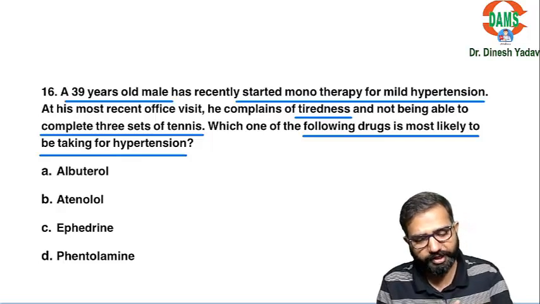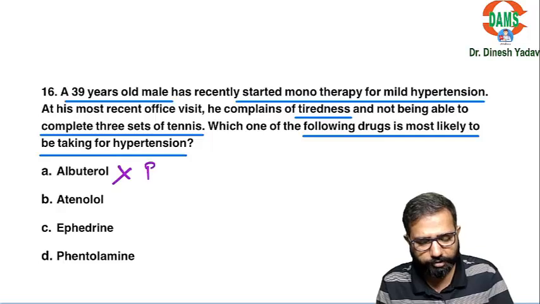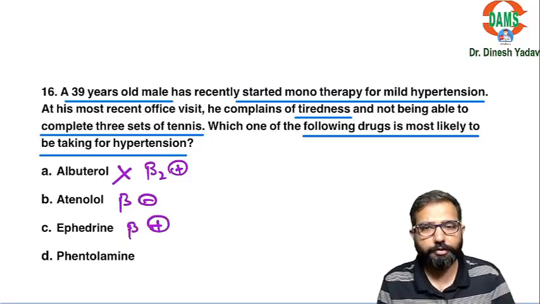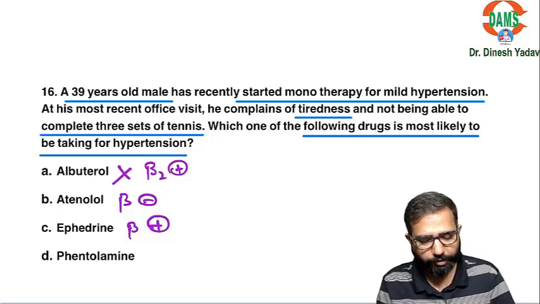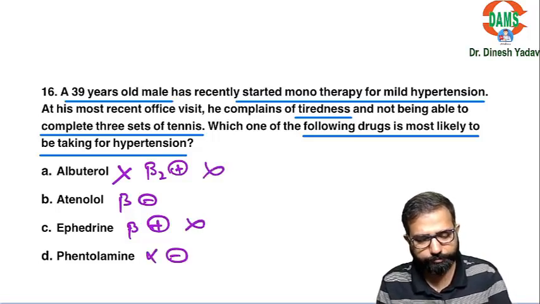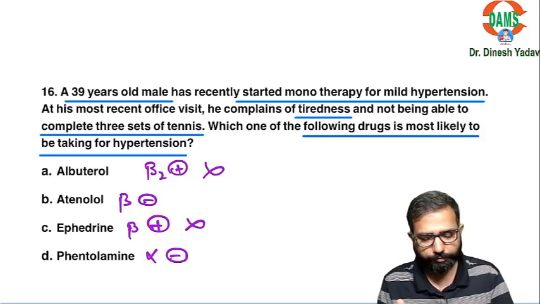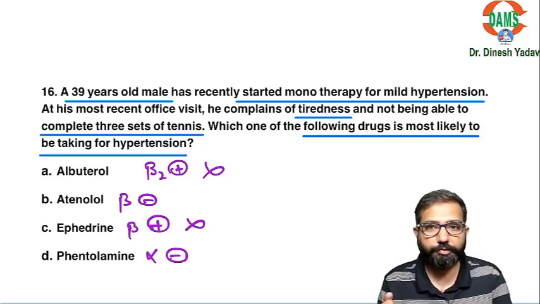So out of these, albuterol is a beta 2 agonist, that is not a drug for hypertension, so this is out. Atenolol is a beta blocker. Ephedrine is a sympathomimetic drug. Phentolamine is the alpha blocker. So these 2 options are out. They are increasing the BP, they cannot decrease the BP. So these are out. Sympathetic stimulation is there.